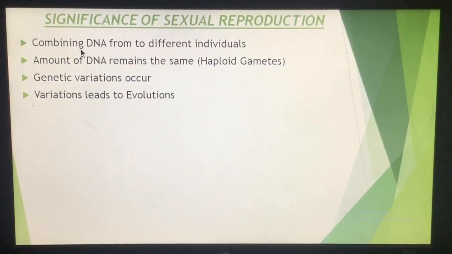Now because the DNA of two different individuals gets mixed, genetic variations occur during sexual reproduction. These variations do not occur during asexual reproduction, and these genetic variations are responsible for evolution. Suppose variations are not there in organisms, then evolution would not happen. So this is the male reproductive system and the female reproductive system, or the reproductive system in humans.